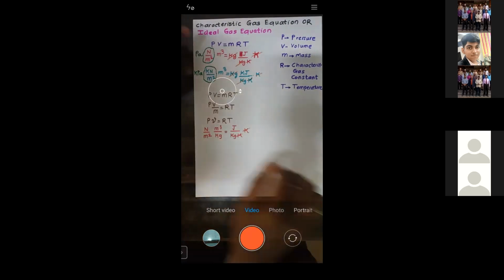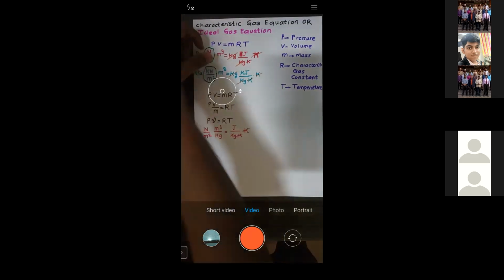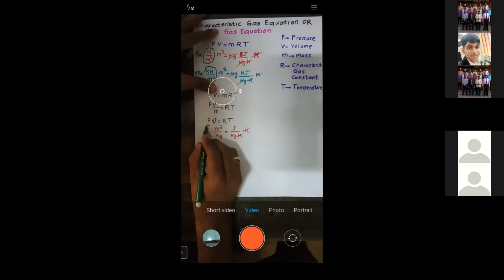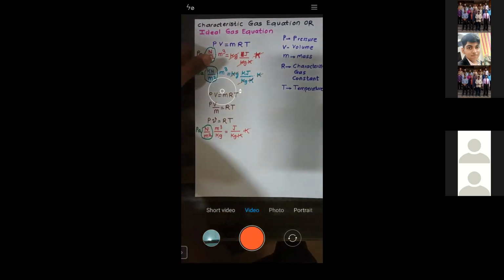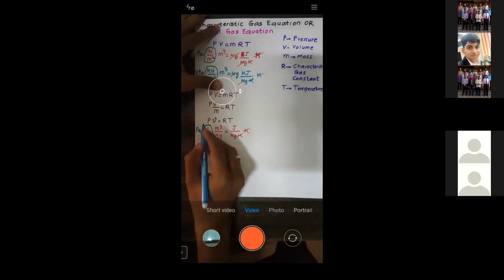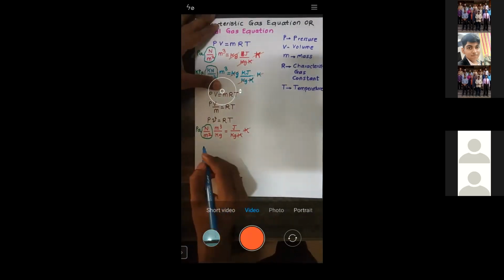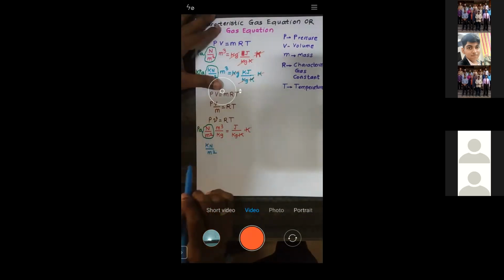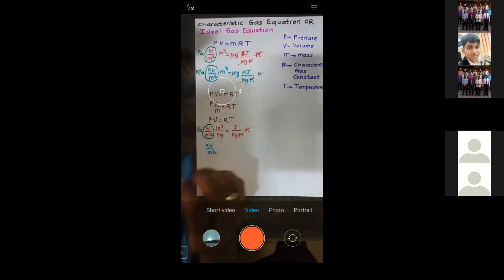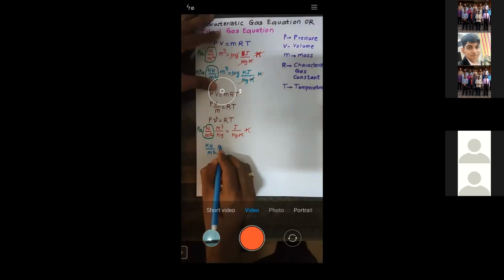When we see this term, Newton per meter square, it is Pascal, right? Similarly, I can have it in kilonewton as well. So this is kilonewton per meter square. Instead of Newton, I will replace by kilonewton. Instead of joule, I will replace by kilojoule. This is the only thing which I'm doing. So meter cube by kg is equal to kilojoule by kg Kelvin